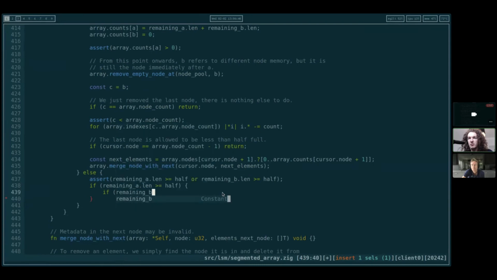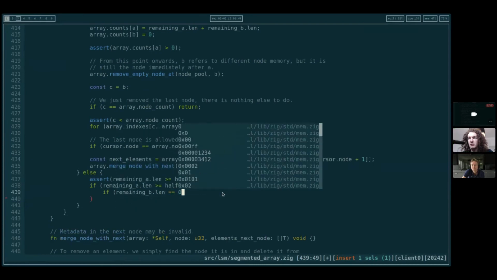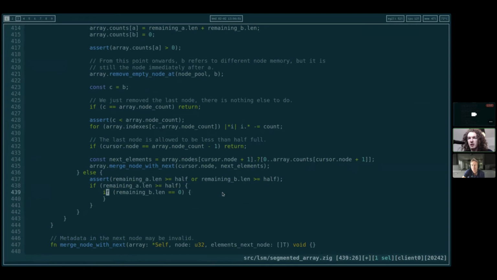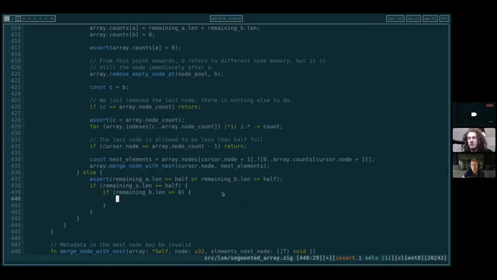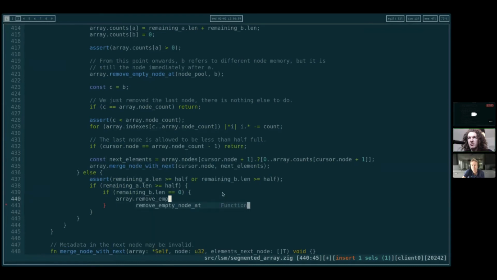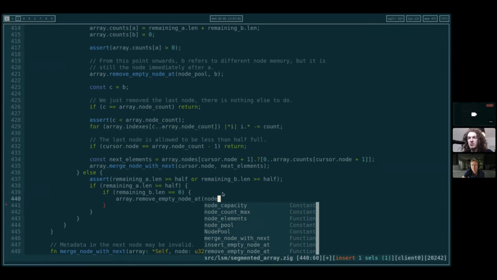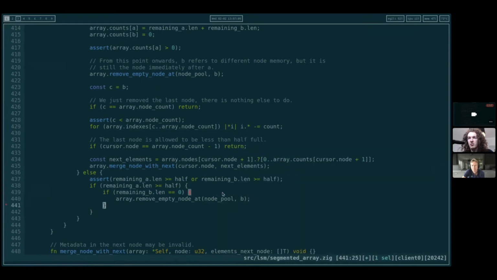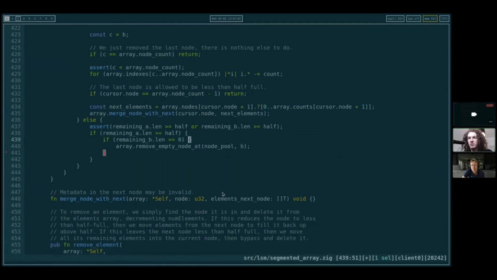We're going to remove b. And then if it's not empty, we need to update metadata, I guess, too.